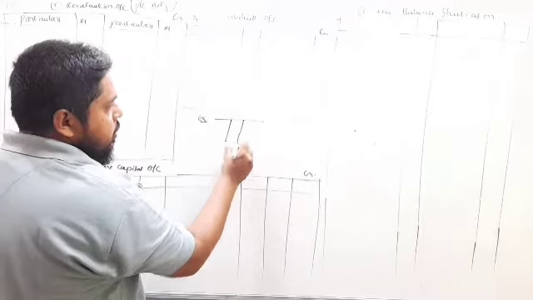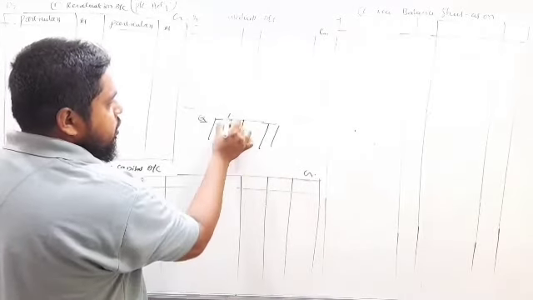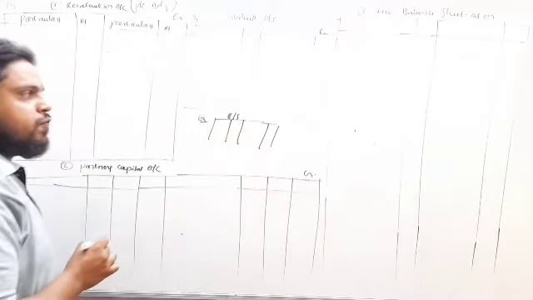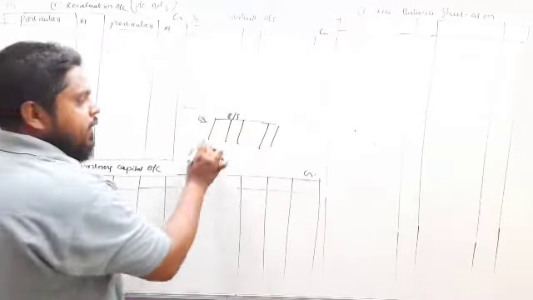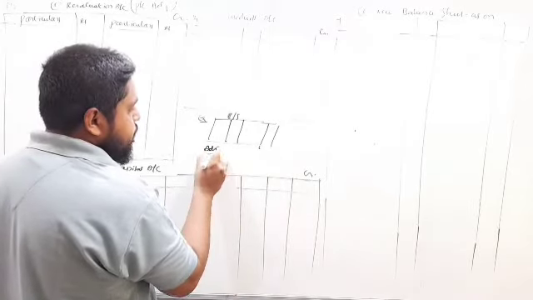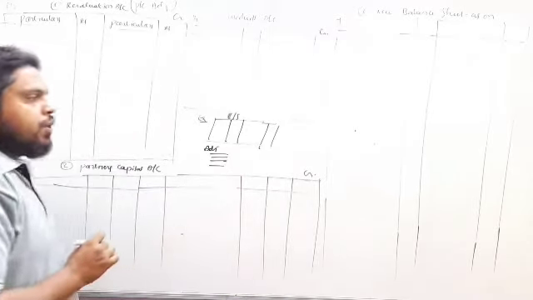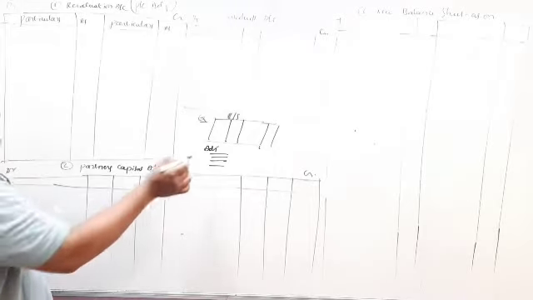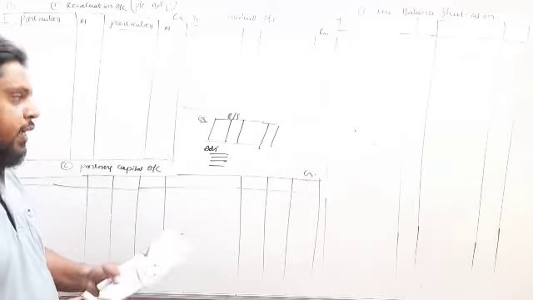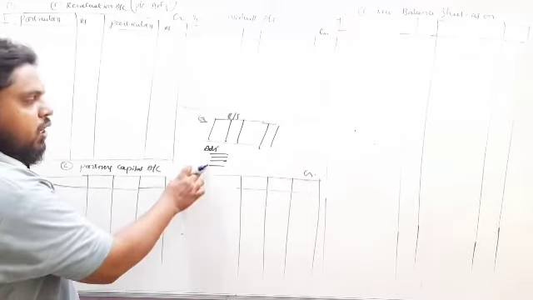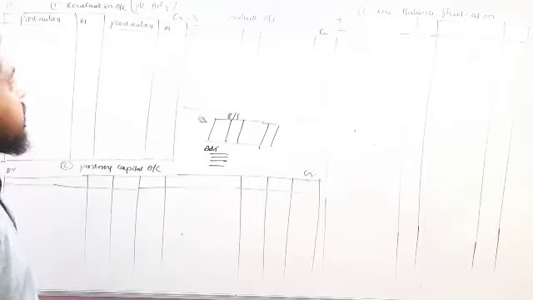So in the question, first he has given the balance sheet of a partnership firm, where A, B and C are partners. Next, the additional information. Under additional information he has given the retiring partner information, that B is a retiring partner here, and the adjustments related to assets and liabilities.